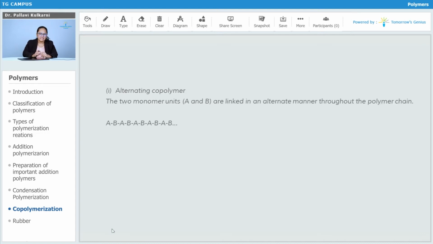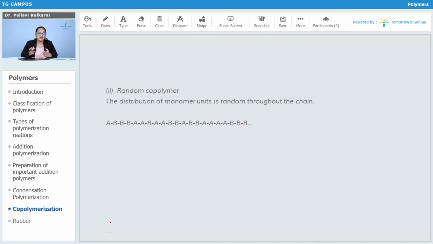First possibility is the alternating copolymer. Two monomeric units, if we say one is A and another is B, are linked in an alternate manner throughout the polymeric chain, like A, B, and this is called the alternating copolymer. Second type is the random copolymer, in which the distribution of monomeric units is random, not regular throughout the chain. You can see A, B, B, A, B, A, it can be any composition, any combination of distribution of A and B.